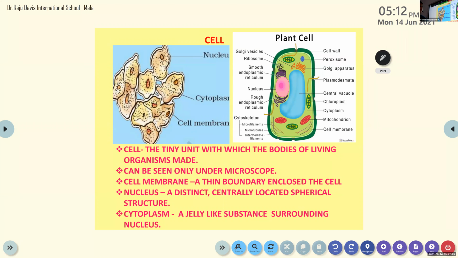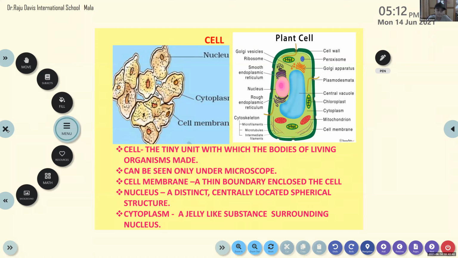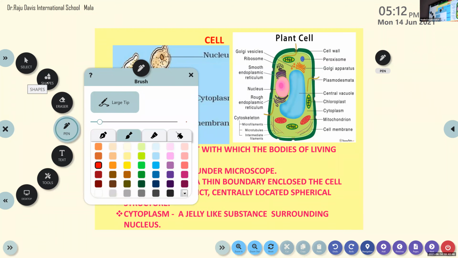So you can write cell. What is a cell? That's what we are moving on to. You don't write anything until I explain to you. Only write the heading cell. Wait. Only write the heading cell. What do you mean by cell? That's what we are going to see.